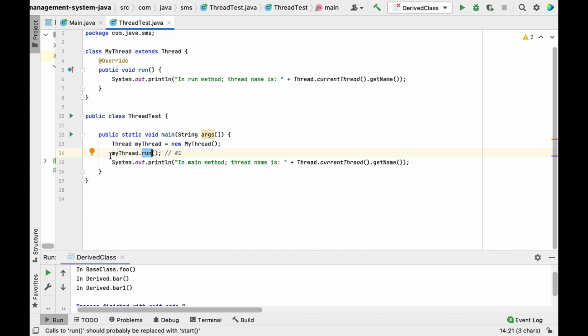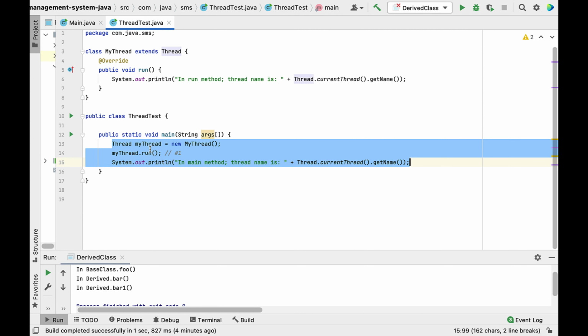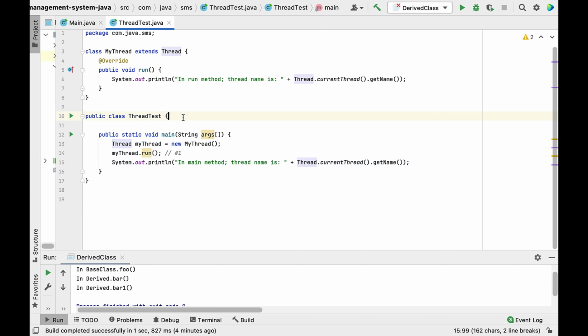Alright, I hope you understood the code snippet. The interviewer will basically check your knowledge of threading, right? So ideally we call the start method to start the thread. We don't call the run method, and the start method internally calls the run method, right? So this is the main problem here. You need to call the start method here, but here we are calling the run method. So whenever we call the run method explicitly, this will behave like a regular method call.